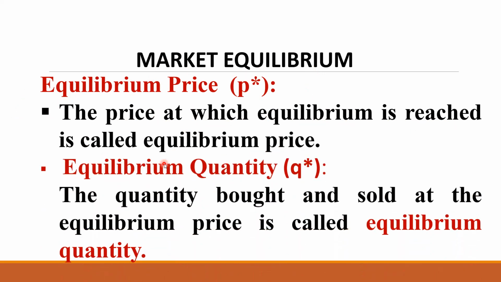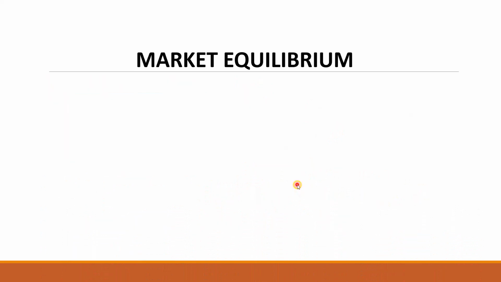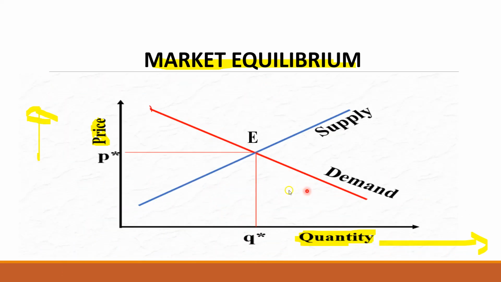And now, what is equilibrium quantity? Q star. Q star indicates both the quantity bought as well as sold, because as we said, at the equilibrium point, demand and supply are both at the same level because both are intersecting. There is only one measurement for quantity and one measurement for price. Therefore, here Q star is equal to QS, that is quantity supplied, and Q star is also equal to QD, quantity demanded, because both are equal at this point.